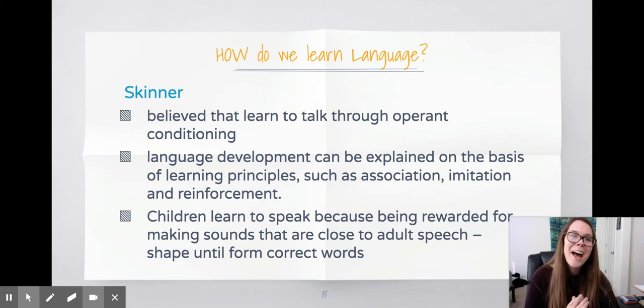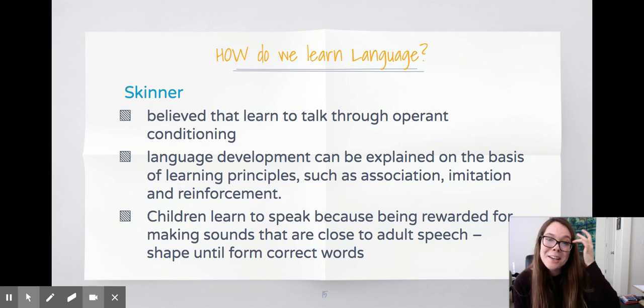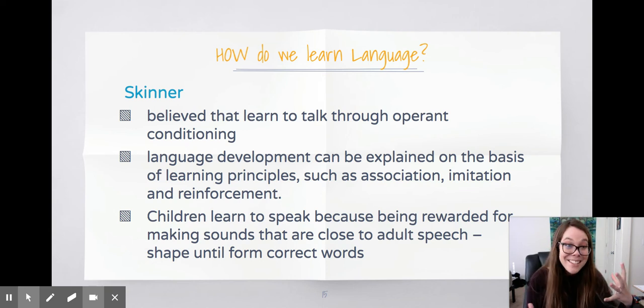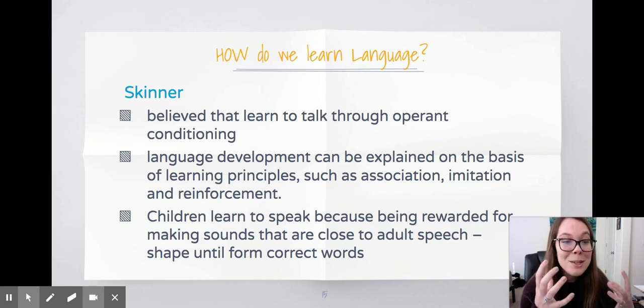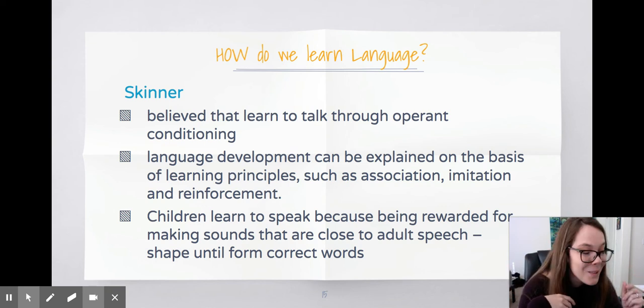Skinner, what? How do we learn language? So how does Skinner play a role? Oh my goodness. Skinner believed that we learn to talk through operant conditioning. So language development can be explained on the basis of learning principles such as association, imitation, and reinforcement. So this is definitely when kids start, if you've ever been near a kid who's trying to say, you try to say, can you say, walk or talk, right?